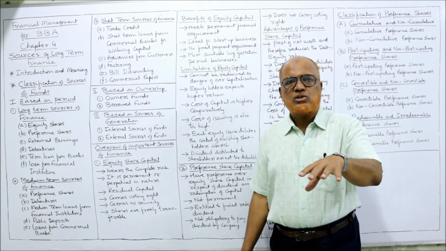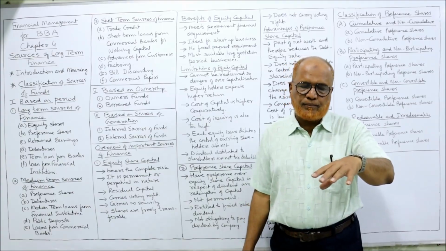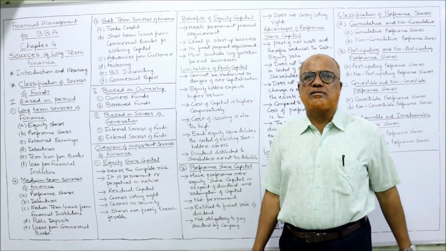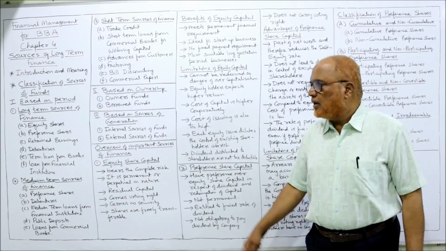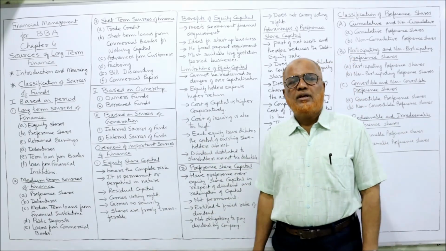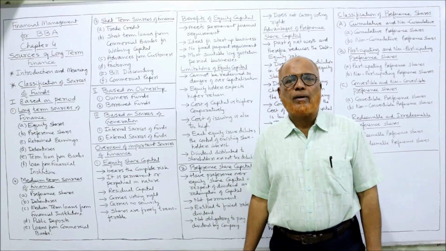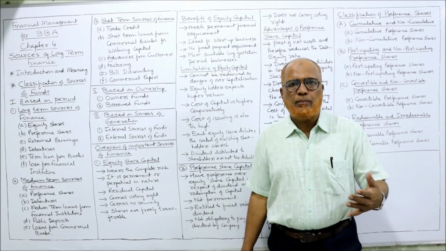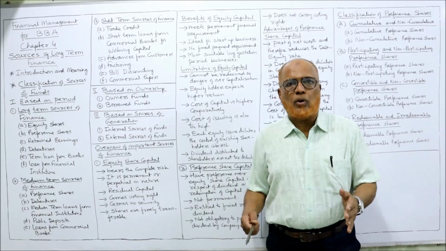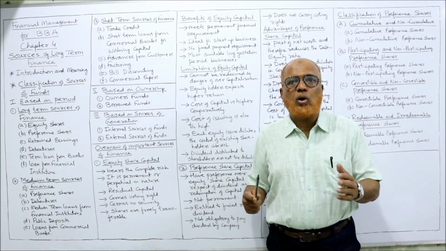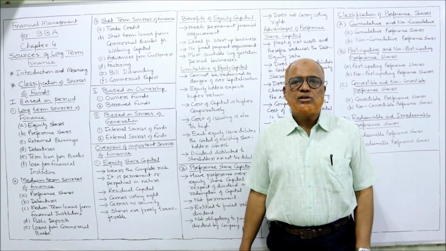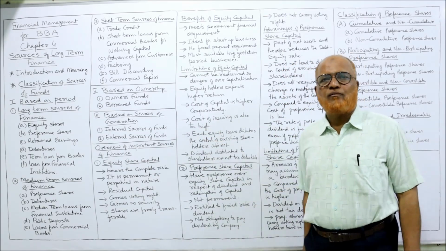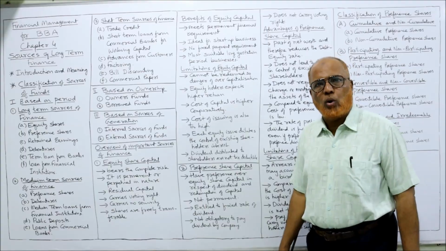In a company, shareholders will purchase the shares. The share capital is the owner's fund. Whereas borrowed fund is the money which is borrowed from banks, from issuing debentures or from public deposits. These are the borrowed funds which the company has to repay along with interest. So these are the two types of funds on the basis of ownership.